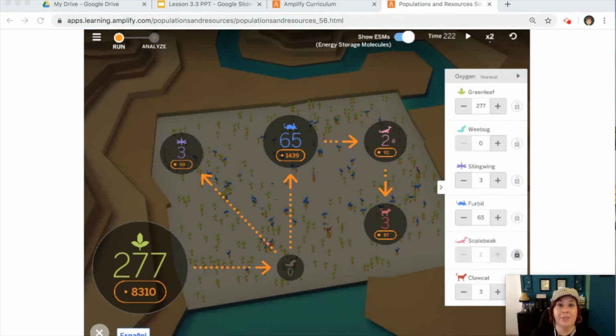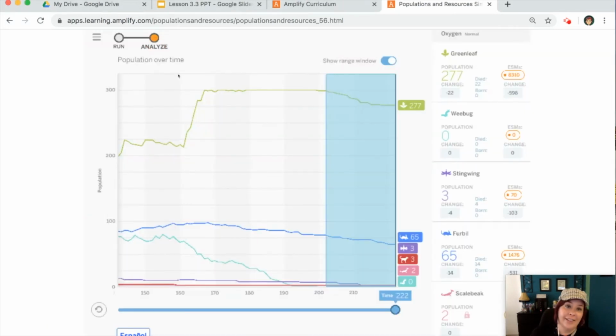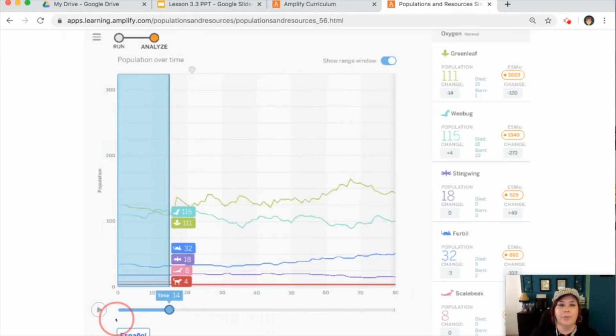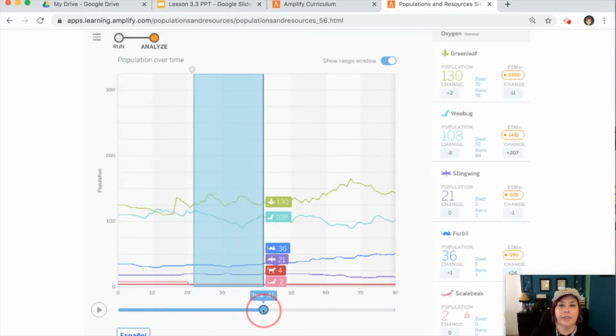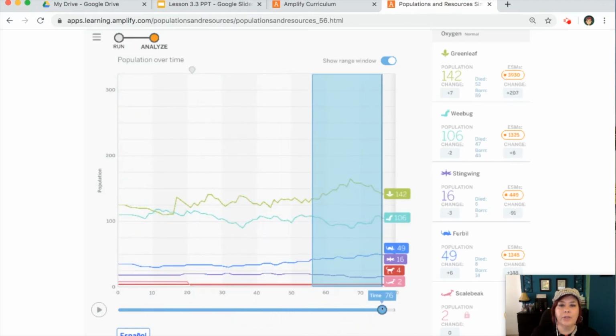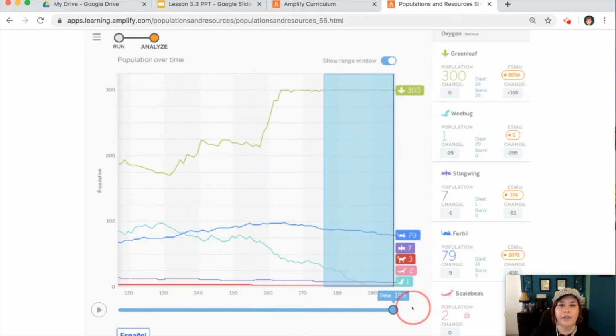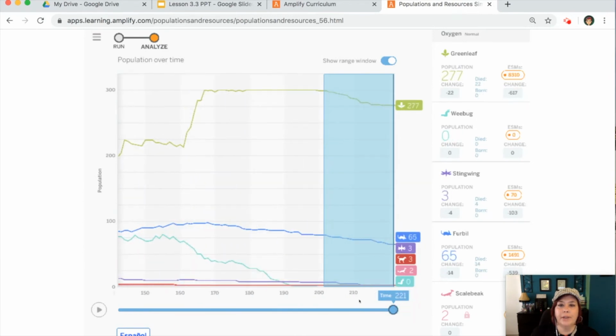Whoa, we've run our simulation now for 200 units of time. Take a look at this green leaf population, 277. That is not a decrease. So if we look at our analyze screen, wow, that line is high. Let's go back to 20 units of time about here. We can see our green leaves. And then we're going to scroll all the way to the right, and then they just start climbing. Ooh, at one point it peaked out. All right, so we are done with our simulation.